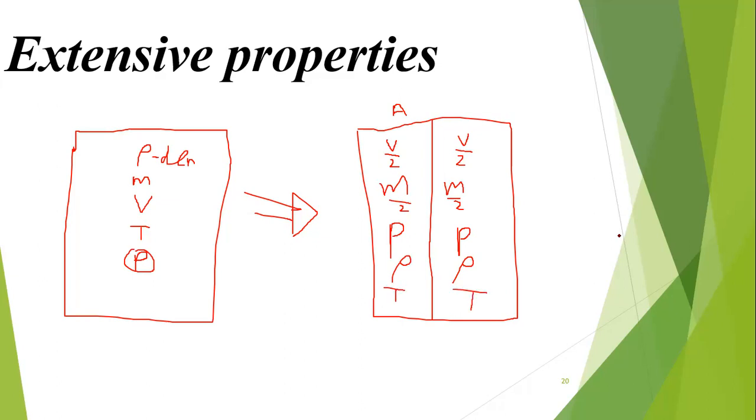After dividing the two groups, you can see two parameters are changed and three parameters are not changed. Those properties are called extensive properties.